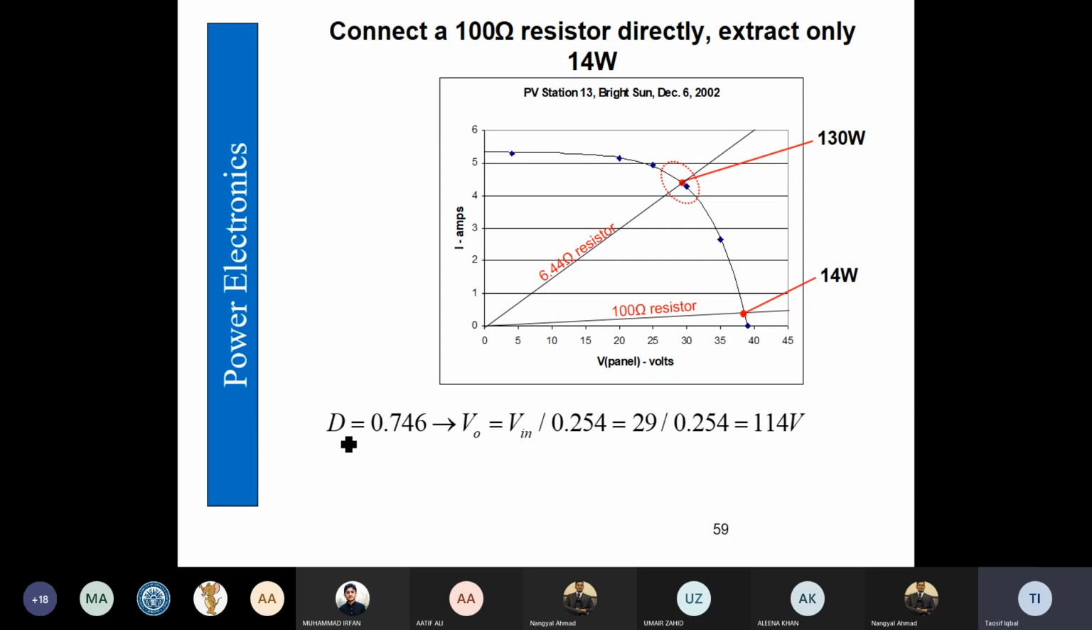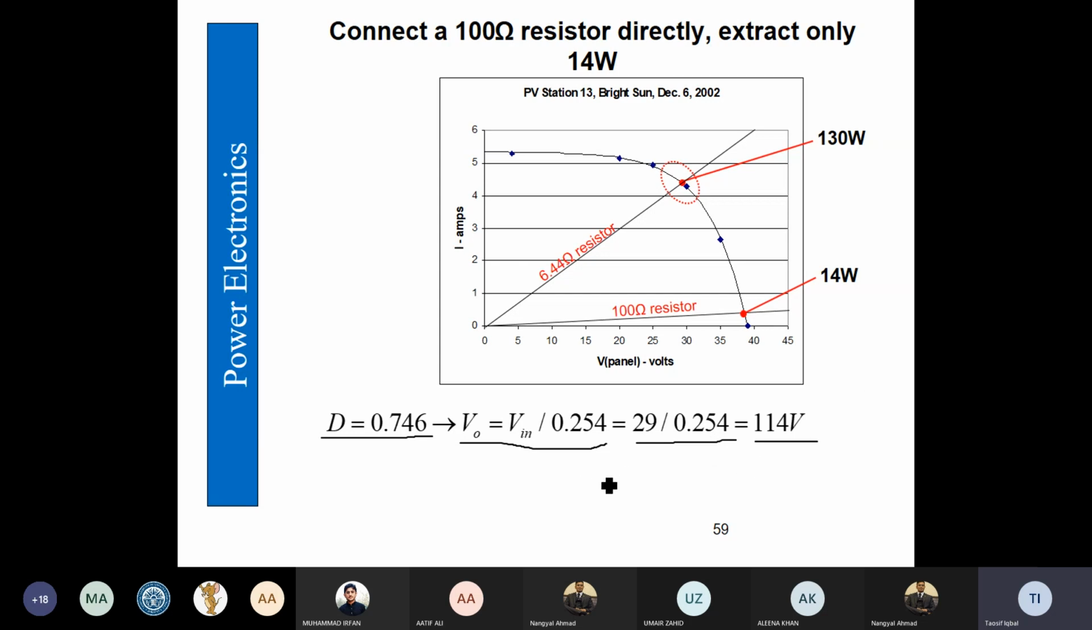So now we find out the duty cycle. Now we can get the voltage and current for the output of the boost converter. So 1 minus D is 25%. Therefore 29 divided by 0.25 is going to give us almost 4 times the voltage. 114 volts should be across the load 100 ohm resistor.